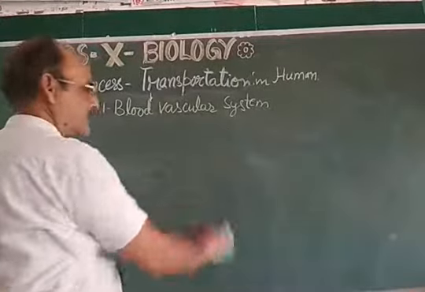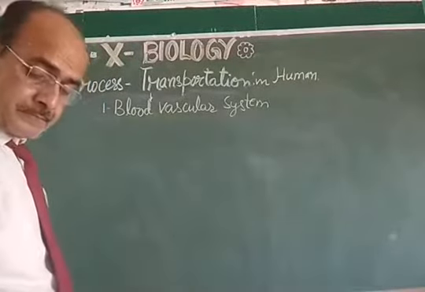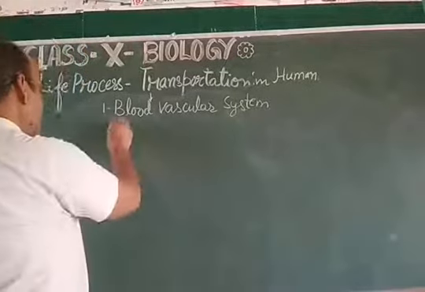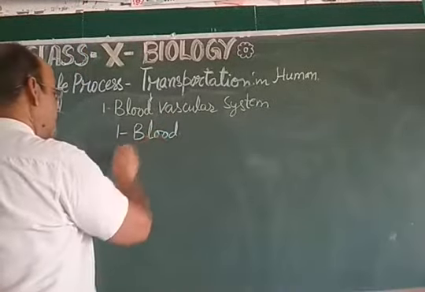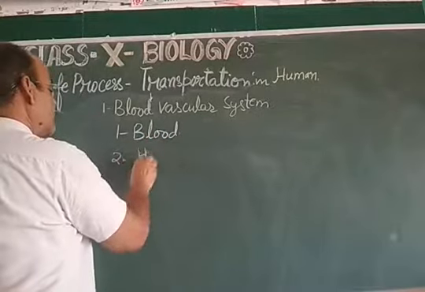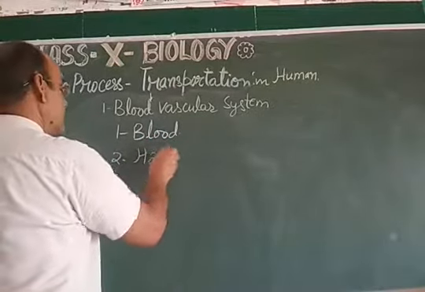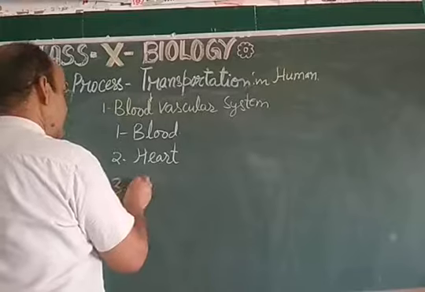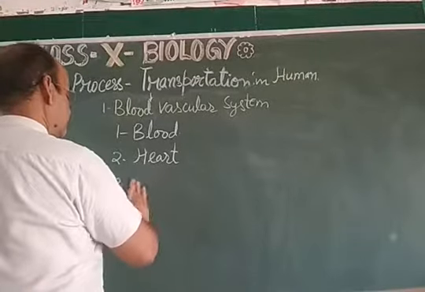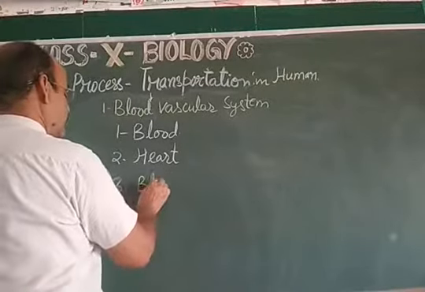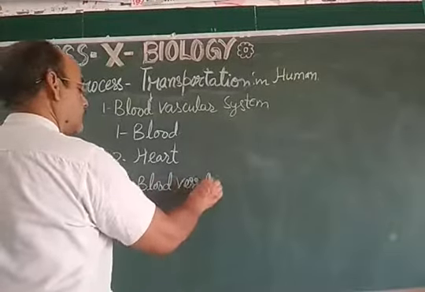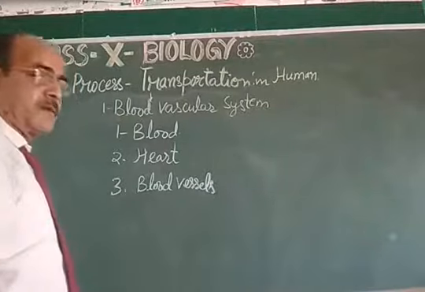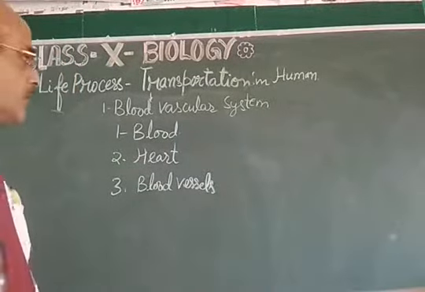Blood vascular system is composed of number 1 blood, number 2 heart, number 3 blood vessels. So these are the components of the blood vascular system of human.